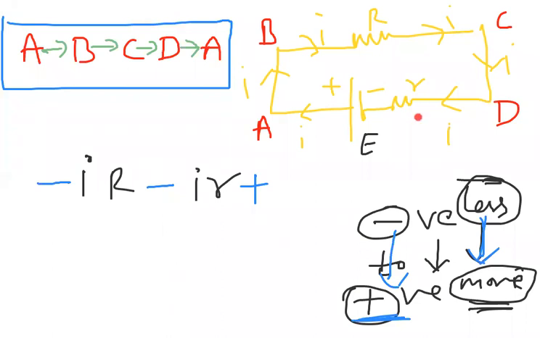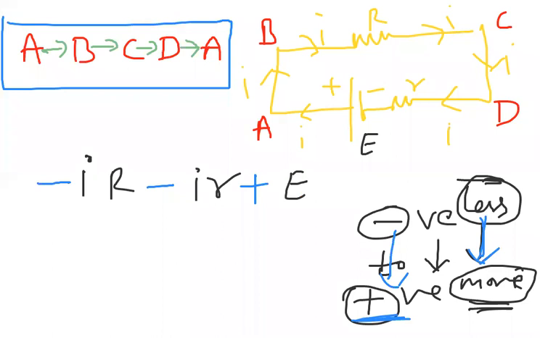Don't look at the current. Current doesn't have any significance for the cell. What matters is how we are traveling inside the cell. Our path is D to A. We are traveling from negative to positive, so the potential is increasing. So plus sign. And what is the value here? The value is E. So let me write it as E.